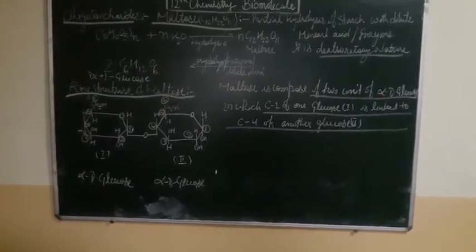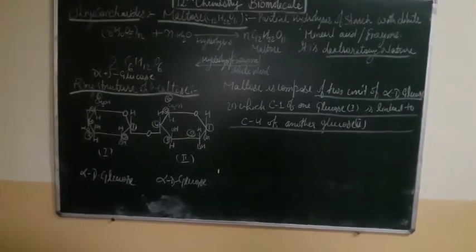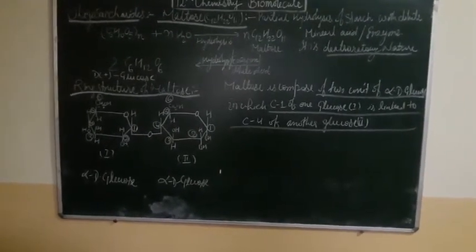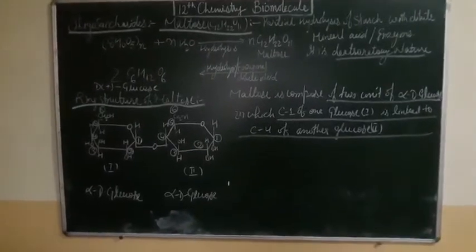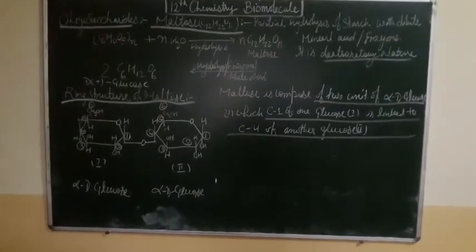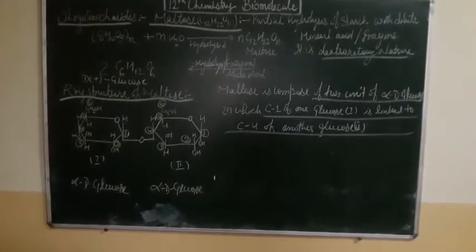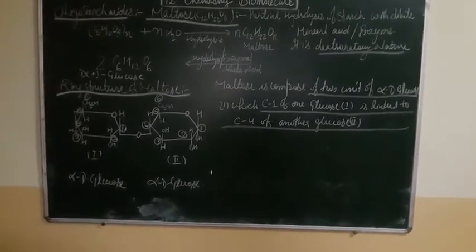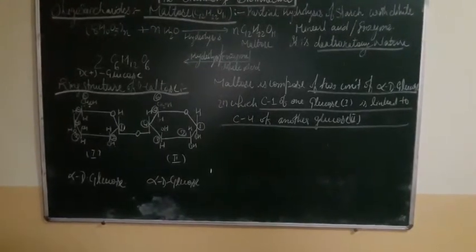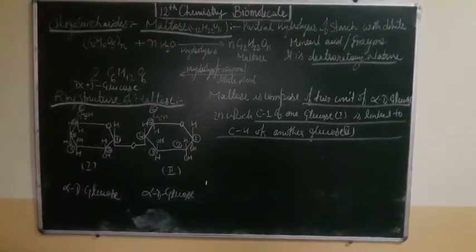Maltose is converted into 2 glucose units, linked by a 1,4 linkage. So alpha-D-glucose and alpha-D-glucose are linked by carbon 1 of one and carbon 4 of the second, connected with a glycosidic linkage.